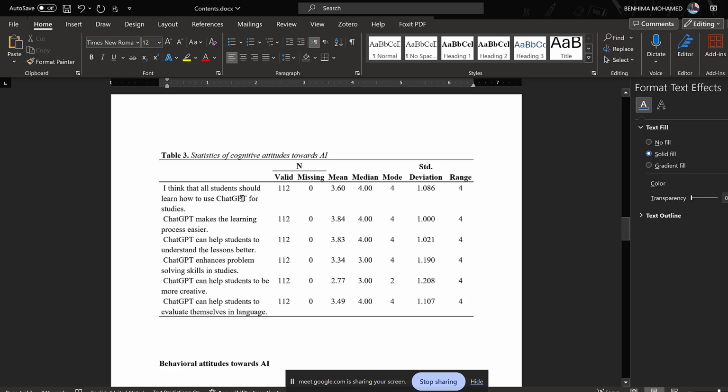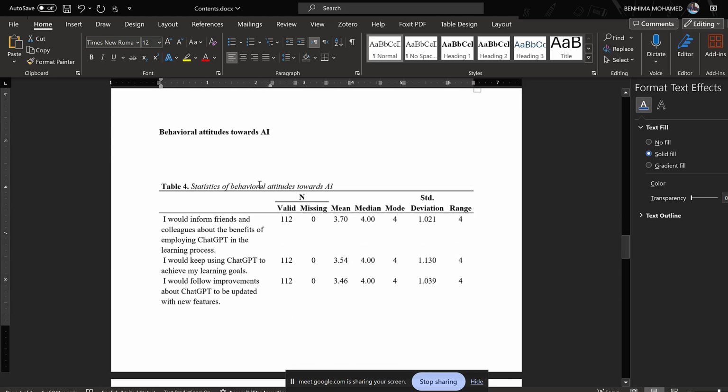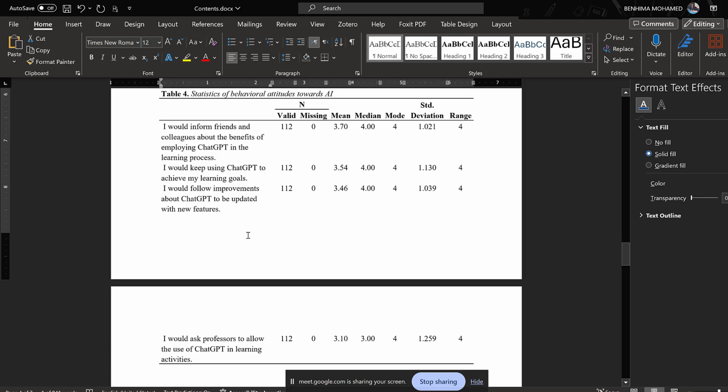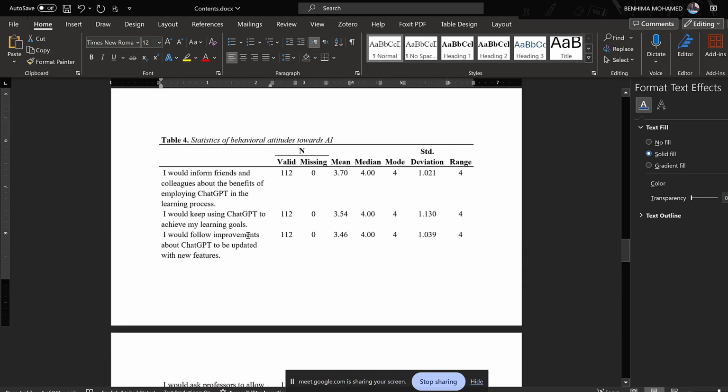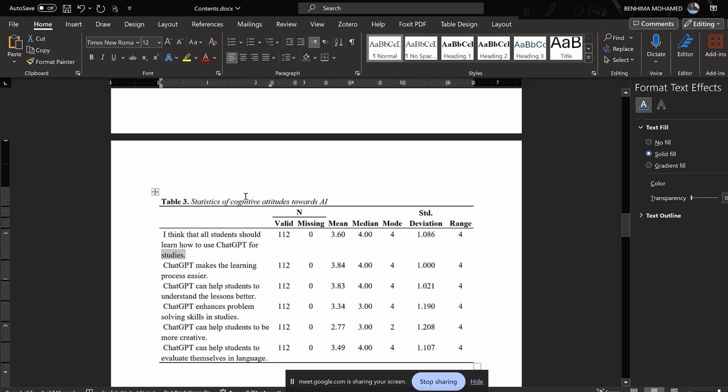I think all students should learn how to use ChatGPT for studies. Okay, that can be considered cognitive. It can also be considered attitude and behavioral. I would inform friends and colleagues about the benefits, etc. So for this one, I think all students should learn how to use ChatGPT. They should learn how to use it. So here we talk about metacognitive strategies.